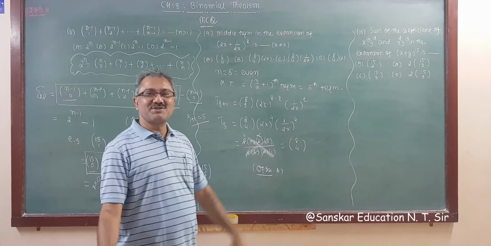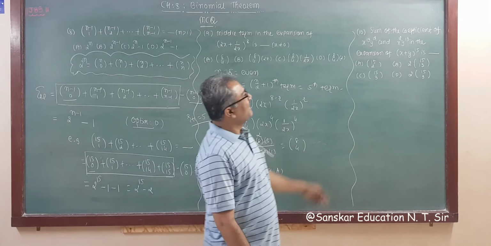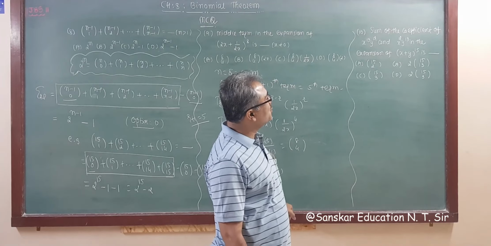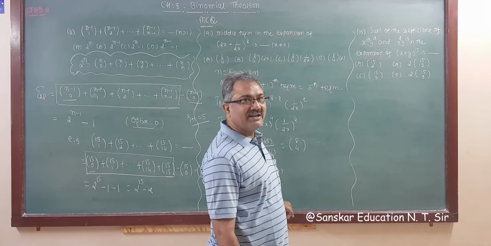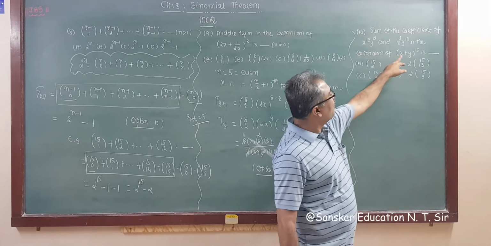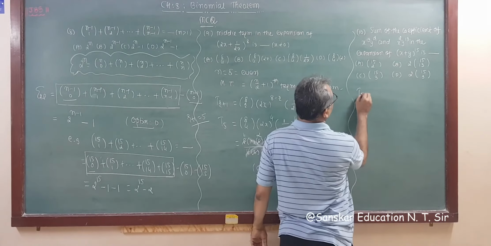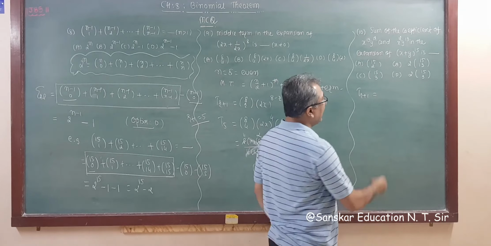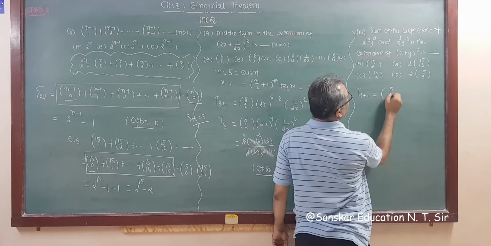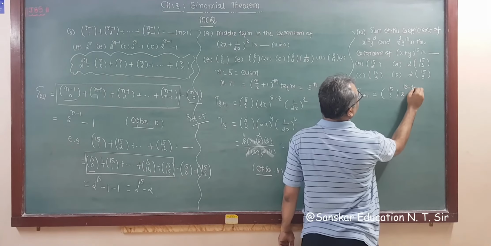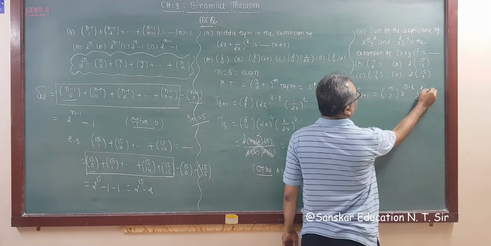See how easy it becomes? Okay. Now next one. The sum of the coefficients of x raised to 13, y raised to 12 and x squared y raised to 13. So we have to find out these two terms. And the general term for this, you know, T r plus 1 is equal to NCR, that is 15CR, x raised to n minus r, that is 15 minus r, and y raised to r.